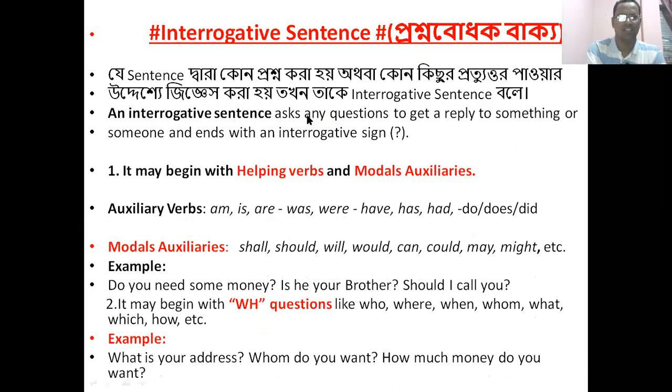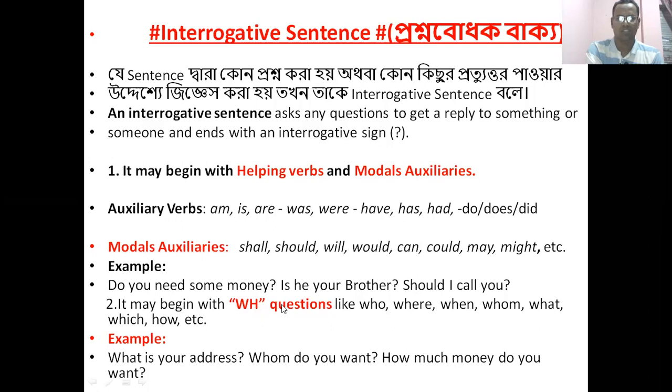An interrogative sentence asks any question to get a reply to something or someone and ends with an interrogative sign. An interrogative sentence may begin with a helping verb and modal auxiliary. Look at the auxiliary verbs: am, is, are, was, were, have, has, had, do, does, did. Modal auxiliary verbs: shall, should, will, would, can, could, may, might. Look at the examples. Do you need some money? Is he your brother? Should I call you?